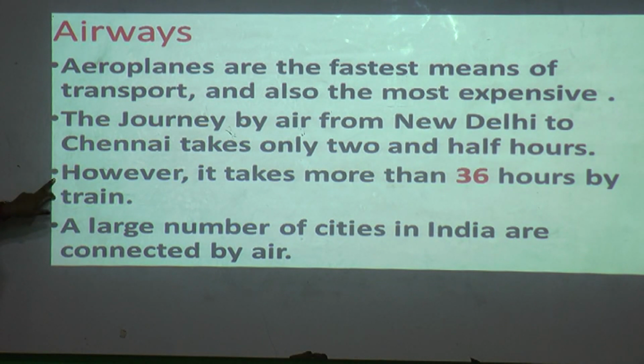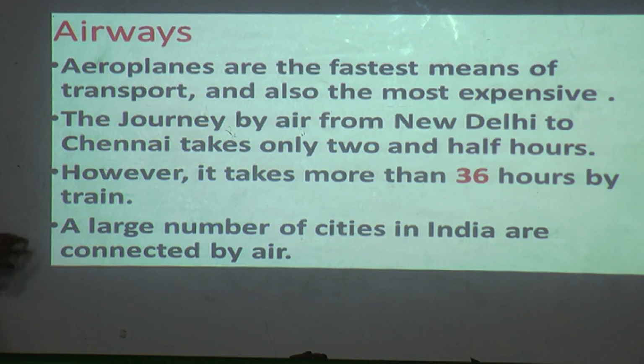Where you go by train, it takes a cheaper rate, means less amount, and is very comfortable, but it is time consuming here, 36 hours. Whereas if you go by aeroplane from Delhi to Chennai, within 2.5 hours you can be in that place, and it is very expensive. It is a very costly ticket.